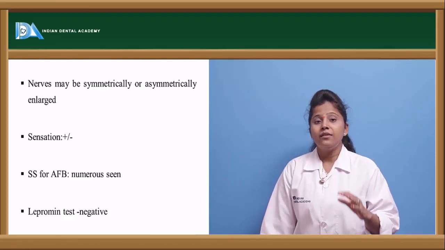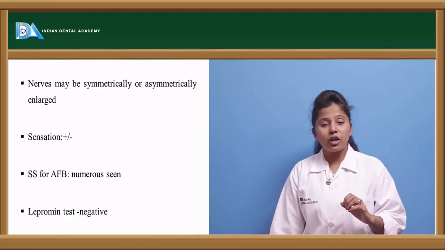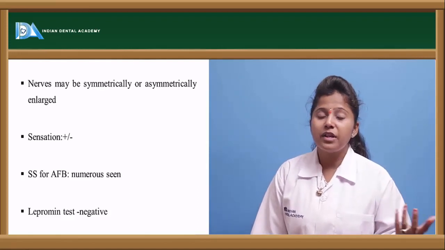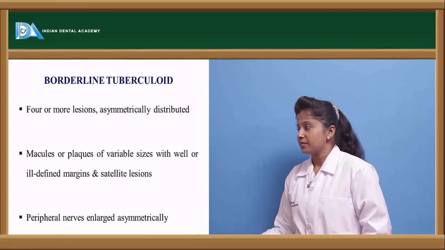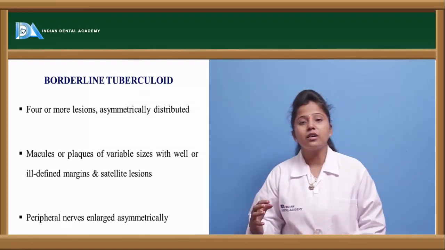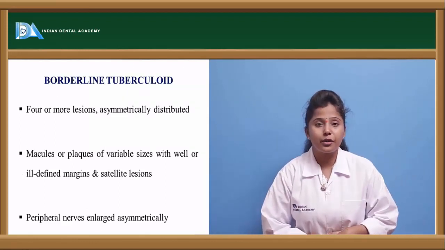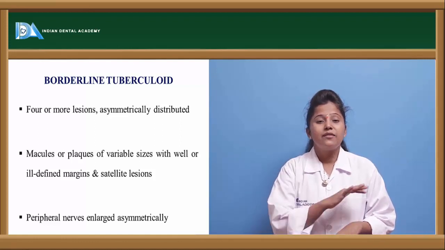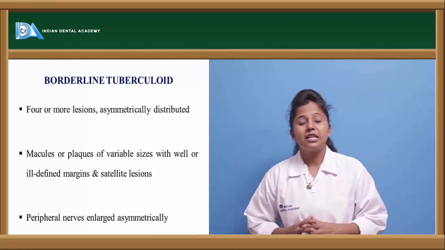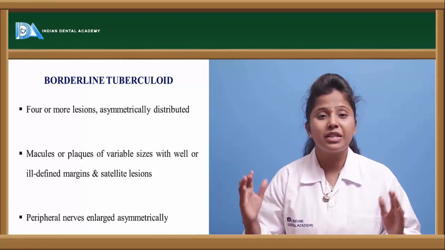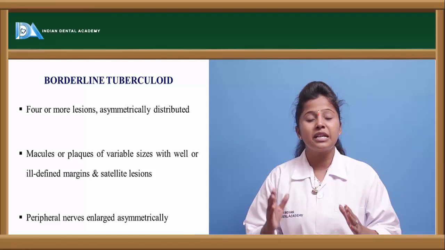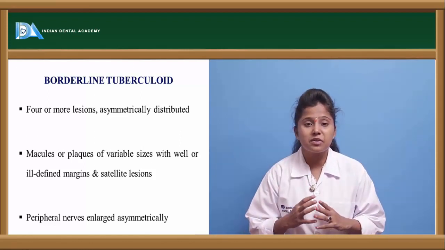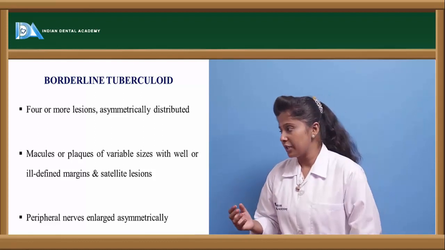Whereas if we see the tuberculoid type of leprosy, here the lepromin test is positive, but the smears won't show bacteria. Borderline tuberculoid is also a combination of tuberculoid and borderline, where the skin lesions are flat but various skin lesions are present. Many skin lesions are present, and here the nerve enlargement is symmetrical, and the pigmentation observed in the skin lesions is hypopigmentation.